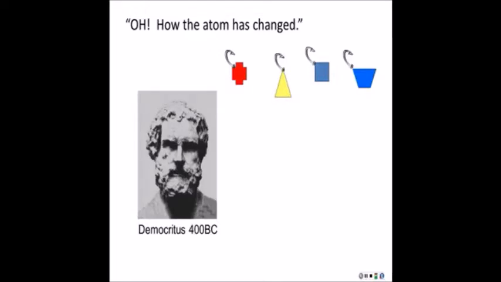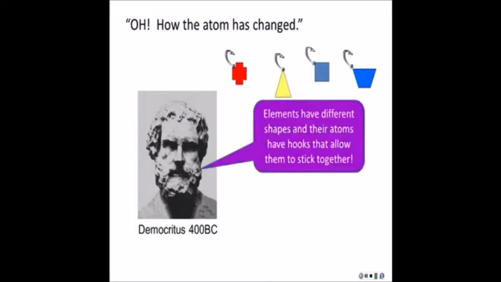Democritus thought that atoms differed in geometric shape, as you can see up here on the screen, and that atoms could stick together because of these little hooks that they have. You probably got this from studying nature. We know that if you walk through the woods, you might get some burrs stuck on you. And burrs, again, give rise to Velcro in our day.